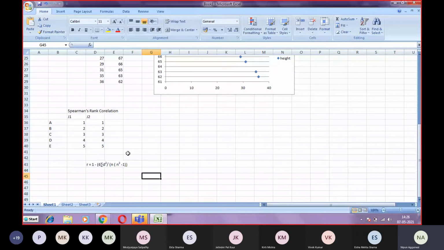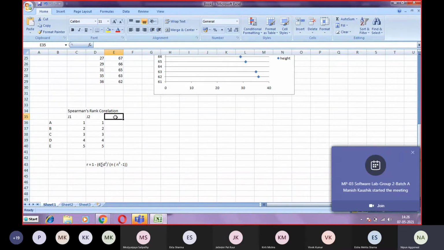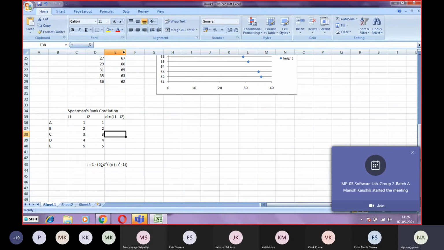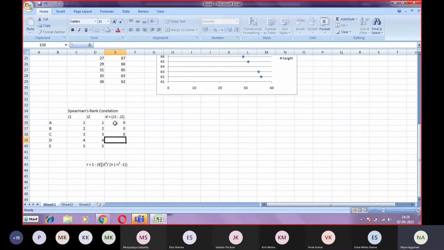Fine. So now we have to calculate this, where d is the difference in the rank of the two judgments. So d is equal to J1 minus J2, the difference between the ranking of the two judges. If we calculate d over here, it is 0, 0, 0, 0, 0.